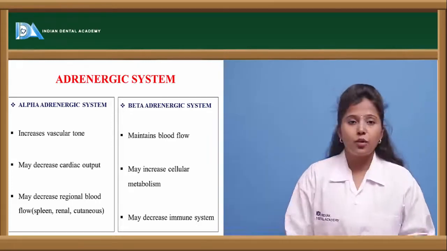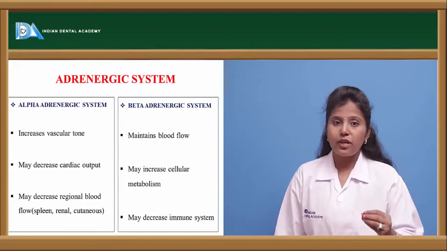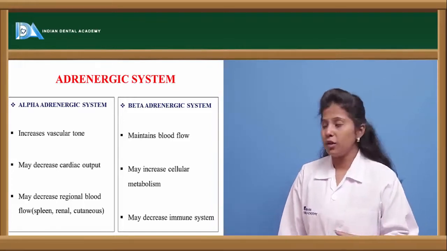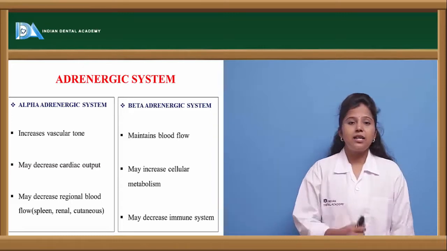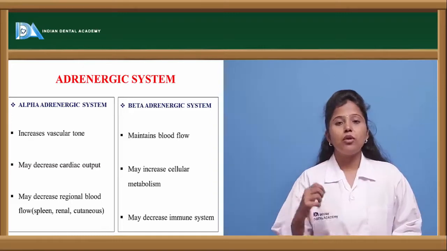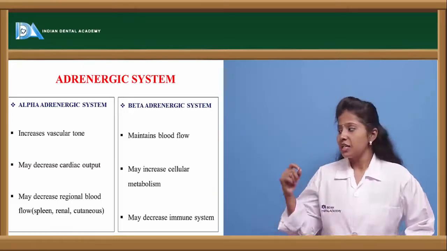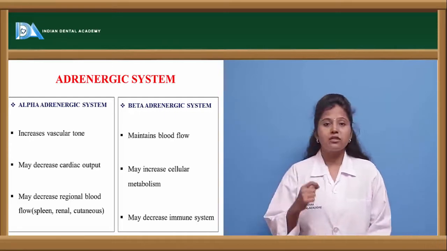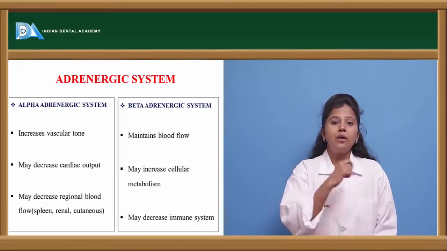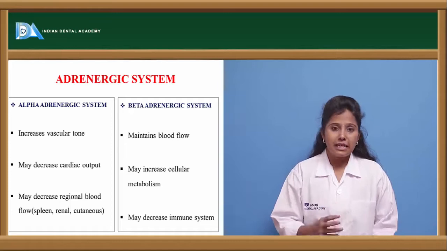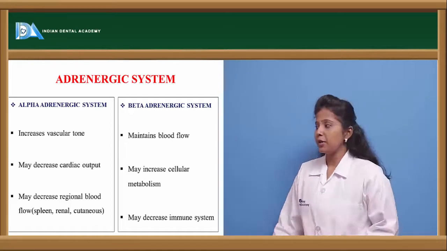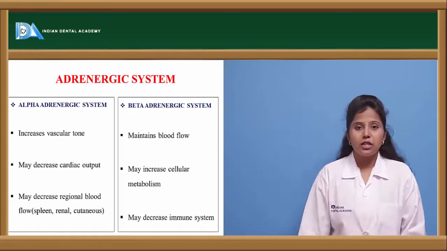This cardiac output may be decreased because of alpha adrenergic system stimulation, and it may also decrease regional blood flow. The blood flow mainly in the kidneys, spleen, cutaneous region and renal region may be decreased in that area because of alpha adrenergic stimulation.